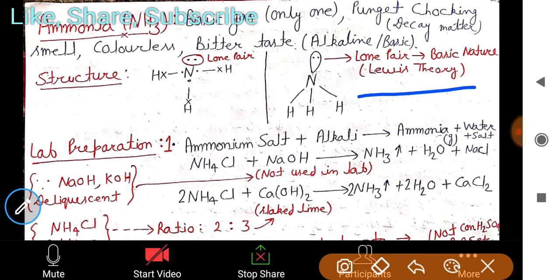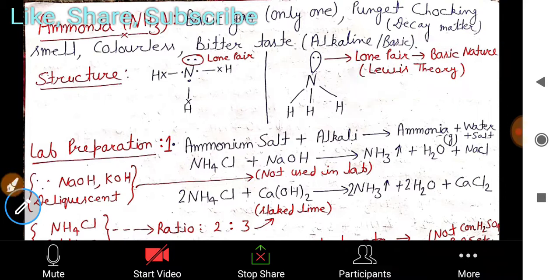According to his theory, if a lone pair is present in any compound, it shows basic nature. That's why we call ammonia a basic gas. Now we understand its basic nature, though according to Arrhenius theory it does not fit.